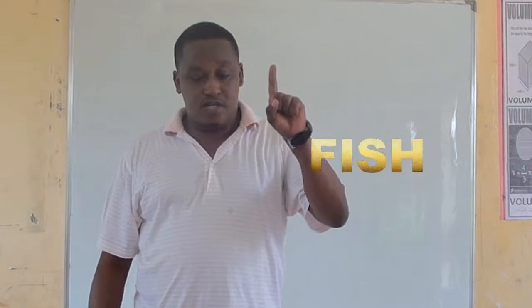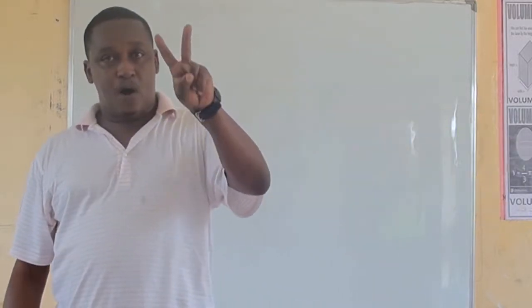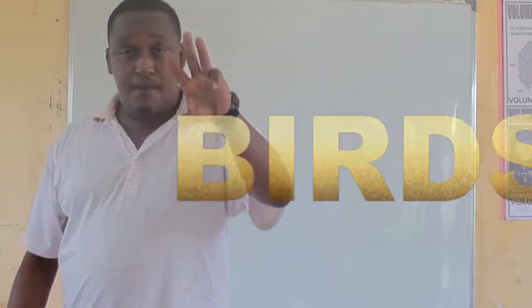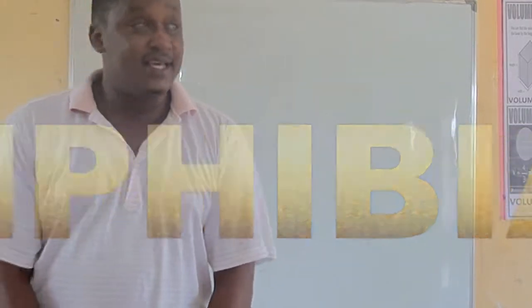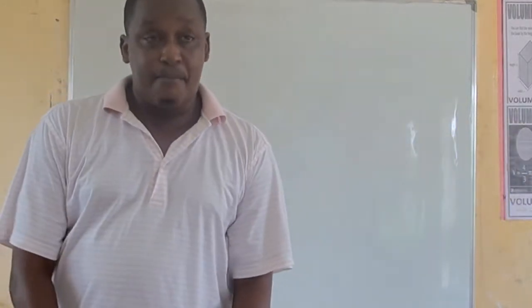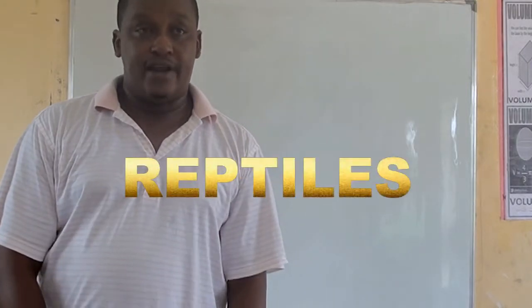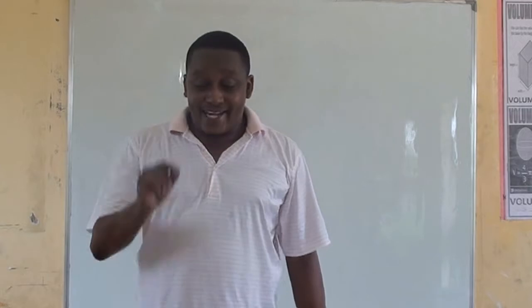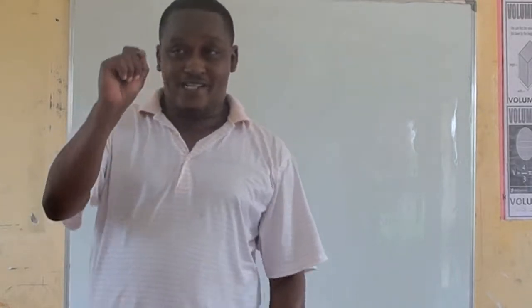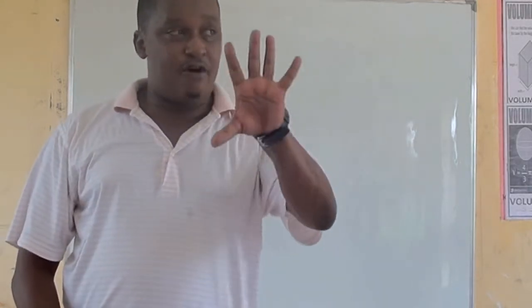We talked about the fish. We talked about the birds. We talked about the mammals. We looked at amphibians. And lastly, we talked about the reptiles. Now today, we are going to be looking at the characteristics of vertebrates. The 5 of them that I've just mentioned.